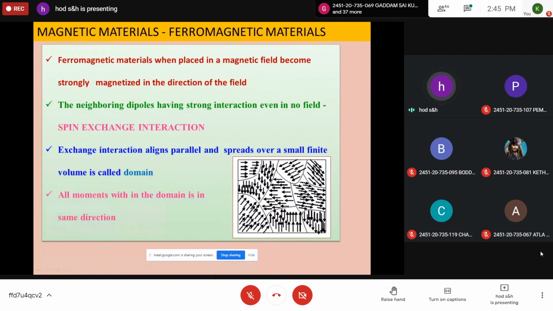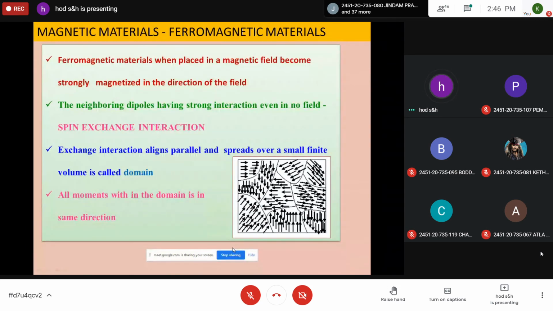When placed in a magnetic field, they become strongly magnetized in the direction of the field. And the neighboring dipoles also have strong interaction even in no field, because, as I said, it obeys spontaneous magnetization. The exchange interactions we'll discuss in the molecular field theory. It has a strong domain structure. In each domain, a dominant magnetization is there. In net, effective magnetization will be in the direction of the applied field, and they exhibit spontaneous magnetization.